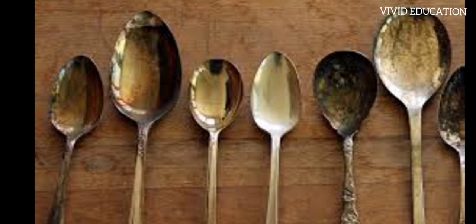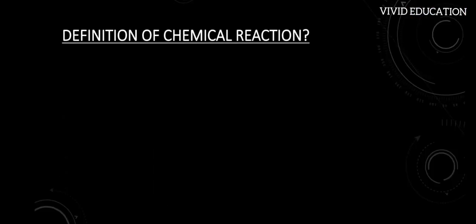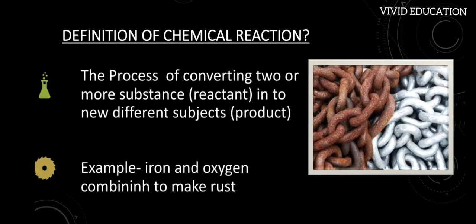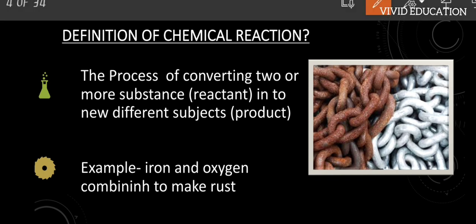All right, now we'll go into the definition of a chemical reaction. A chemical reaction is nothing but when two or more substances combine or react to form new substances. Let me give an example.